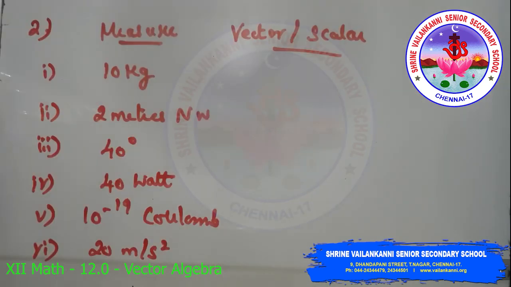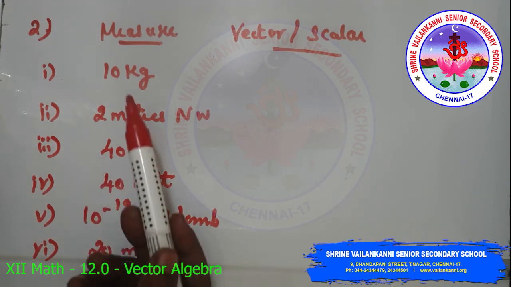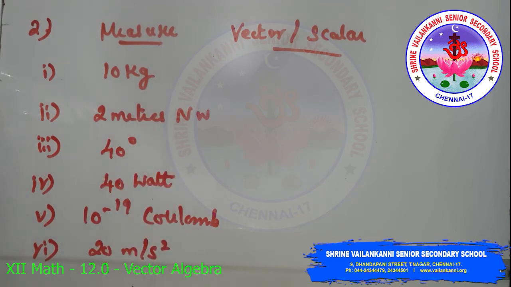Second one, classify the following measurements as scalar and vector. The first measure is 10 kg. It has only magnitude, so it is a scalar quantity. If it has both magnitude and direction, then it is called a vector quantity.